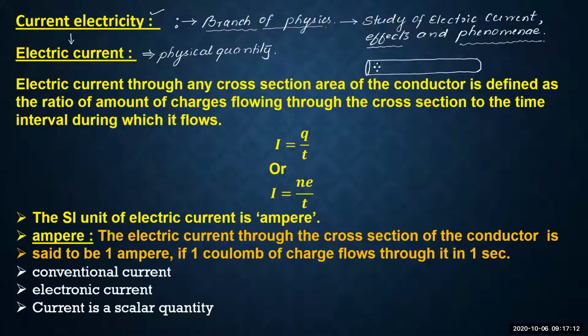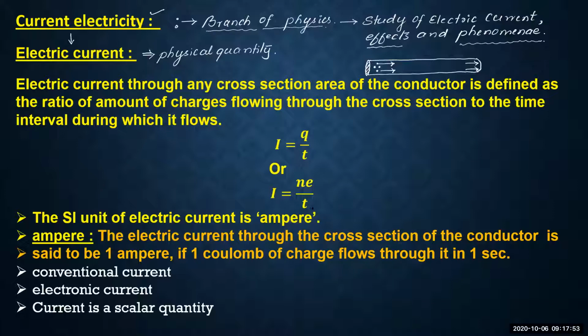And when these charges flow from one end of the conductor to another end of the conductor, when they start to flow, then they produce some effect. The effect which is produced, if it is measured with respect to some standard factors like the area of cross section of the conductor, or by considering the time factor, then we get the electric current.